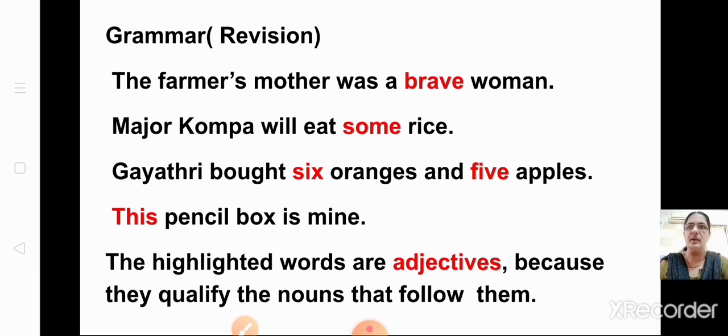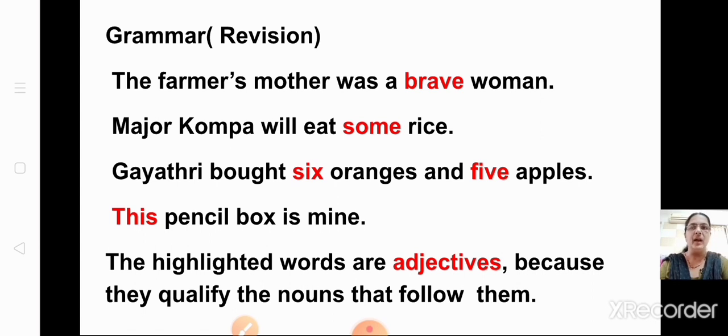The farmer's mother was a brave woman. Major Kompa will eat some rice. Gayatri bought 6 oranges and 5 apples. This pencil box is mine. You can see some of the words are highlighted in red. The highlighted words are called what? Adjectives, because they qualify the nouns that follow them.